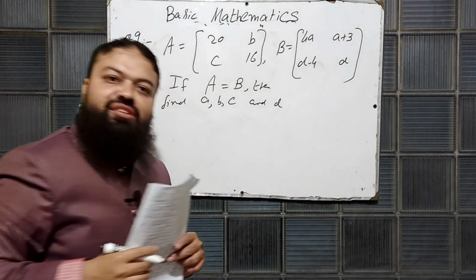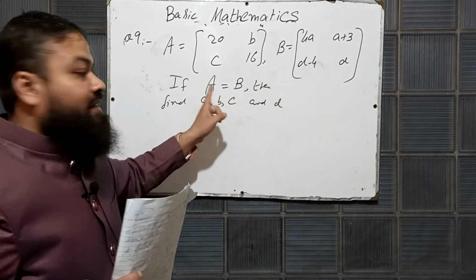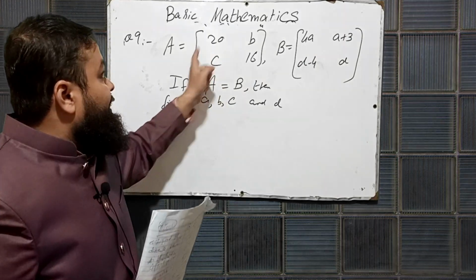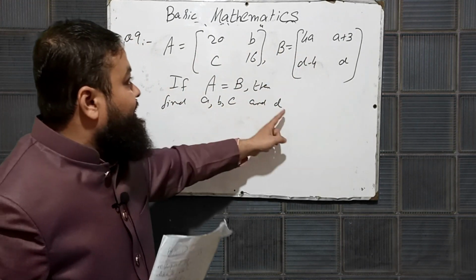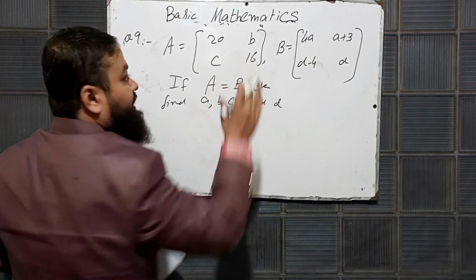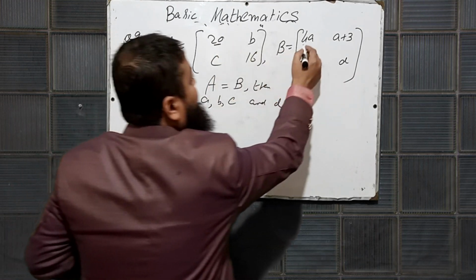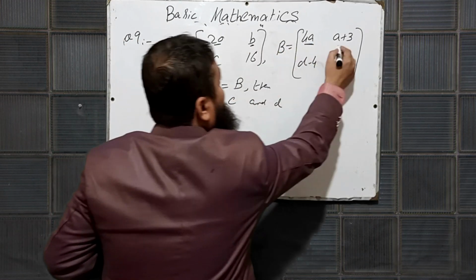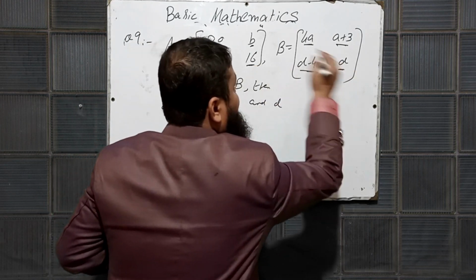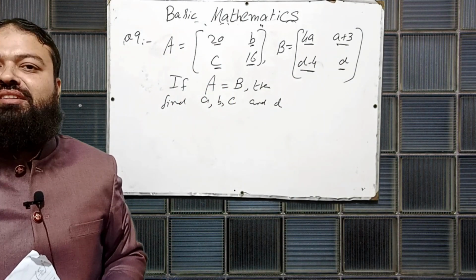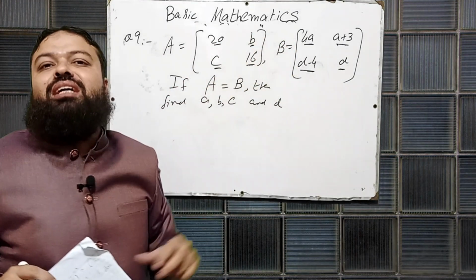A very easy question, a very important question. Two matrices are given and they have given this condition: A is equal to B, and you are to find A, B, C and D. You can see if the matrices are equal, this element is equal to this, this is equal to this, and that is equal to this. This is the property of mathematics. If 2 matrices are equal, the corresponding elements will be equal.